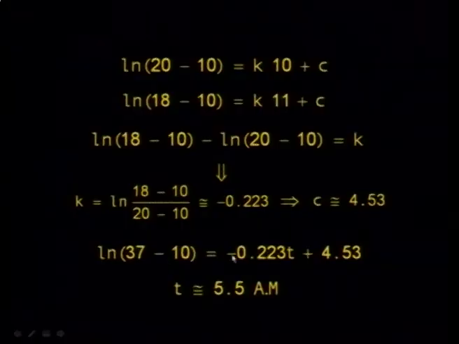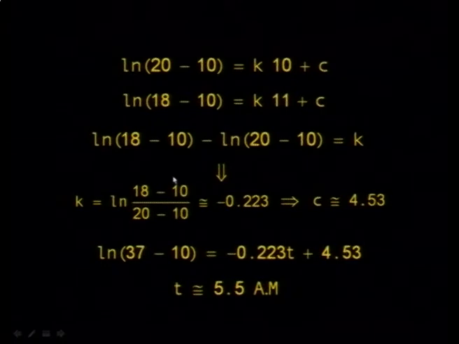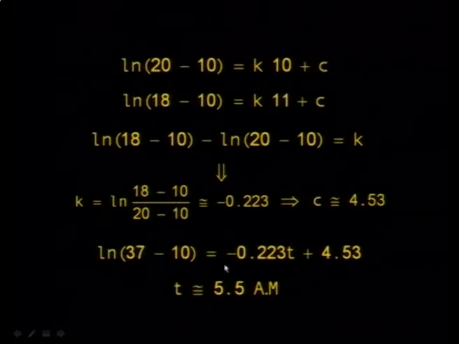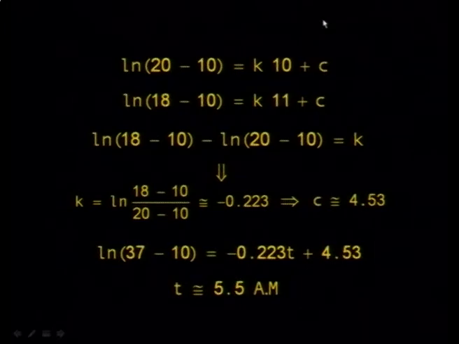So you go back to the equation, you know c and you know k, so all you have to do is substitute for the temperature to be 37 degrees, and solve to obtain t, and t is equal to 5:30 a.m. It means that although you arrive at the scene of the crime at 10 o'clock in the morning, you discover that the crime occurred at 5:30 a.m.